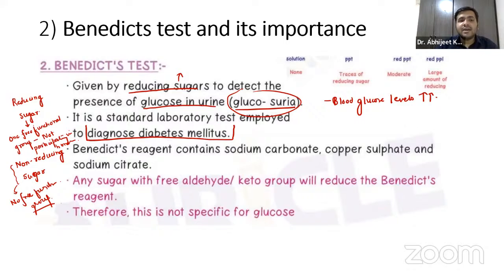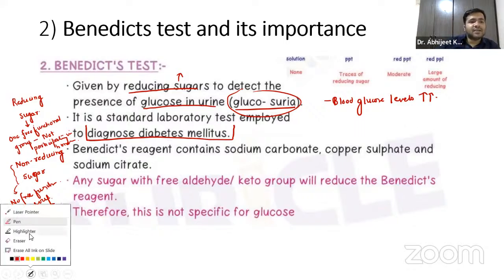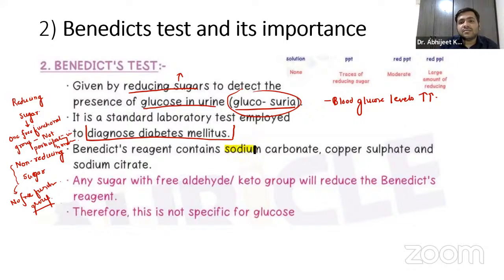Now, what does this Benedict's reagent contain, guys? Very, very important. It contains sodium carbonate, copper sulfate, and sodium citrate. So remember, guys, what is the composition? The reagent contains sodium carbonate, the copper sulfate, and sodium citrate.